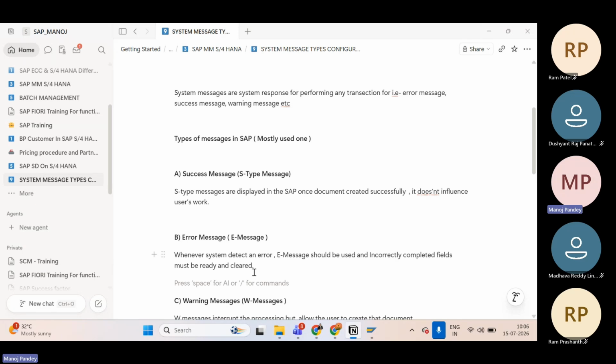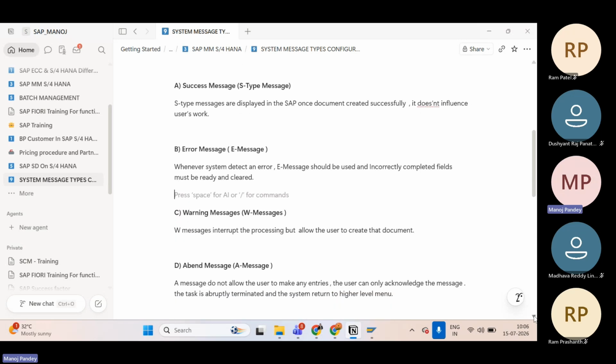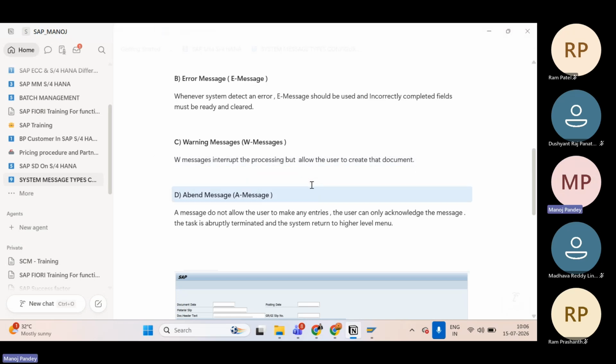We can't ignore an error message; we have to resolve it. But a warning we can ignore. Warning messages interrupt the processing but allow the user to create the document.